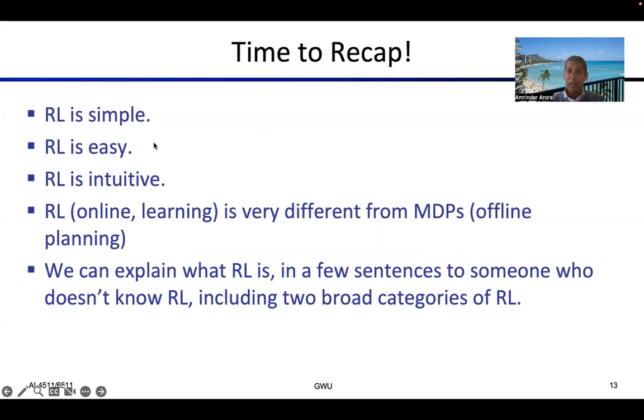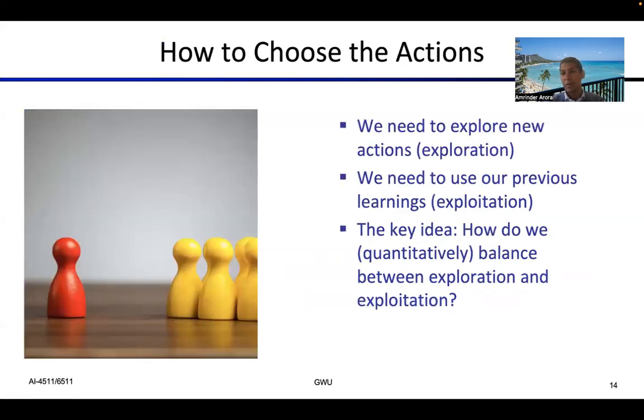But just a quick recap: reinforcement learning is a super simple technique. It's a good, easy technique, and it's very intuitive. There are two different ways, the model-based way and the model-free way. And this is different from just learning an MDP, which is offline planning. Now you should be able to easily explain what reinforcement learning is to somebody who doesn't know it, including two different broad categories of reinforcement learning.